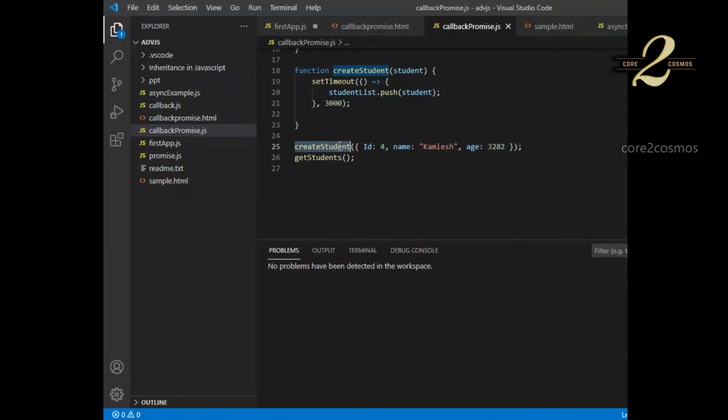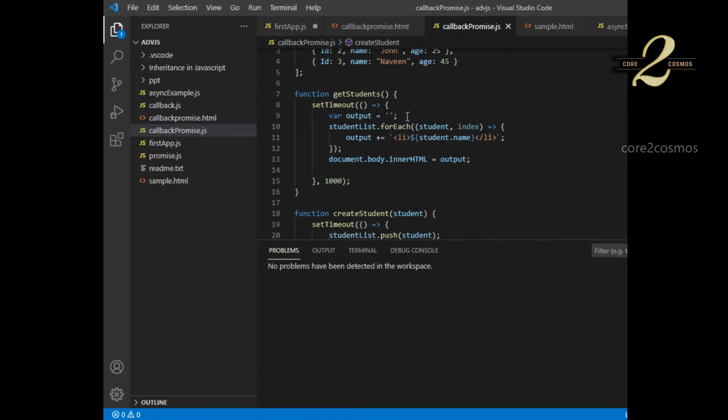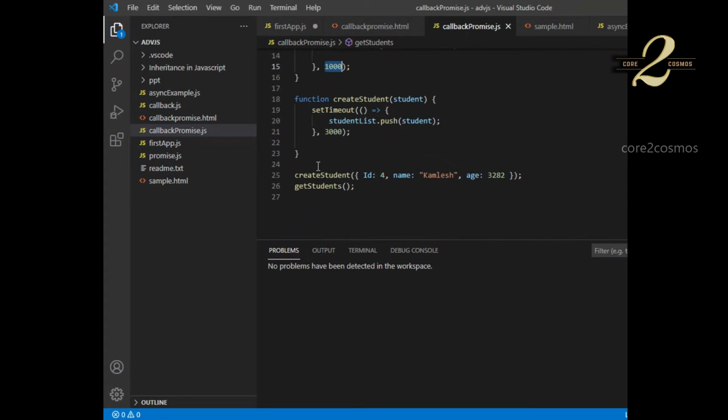Let me go to the browser. So even though I'm calling create a student, what is happening? Since it is taking 3 seconds, and this will happen in 1 second, even though I'm calling this, JavaScript is not waiting for this line to be completed and then executing this line. JavaScript does not behave that way. This is the reason we need a callback.